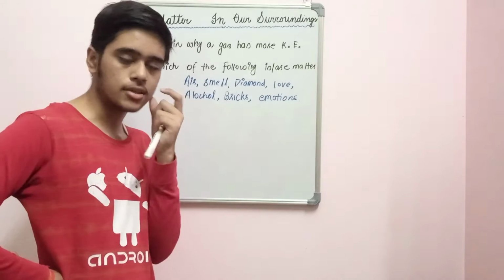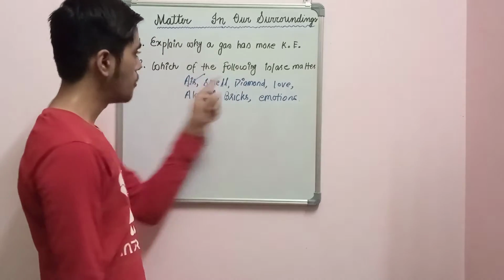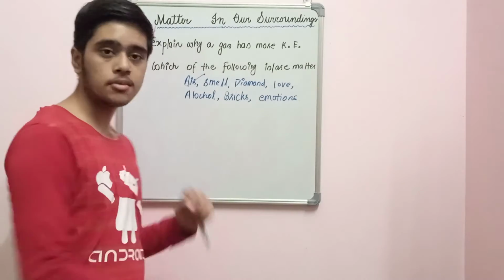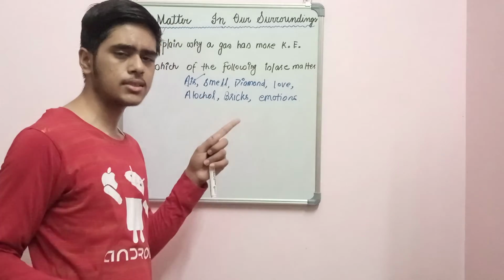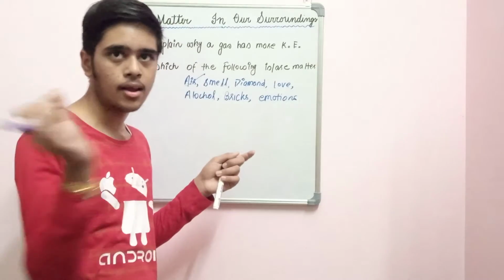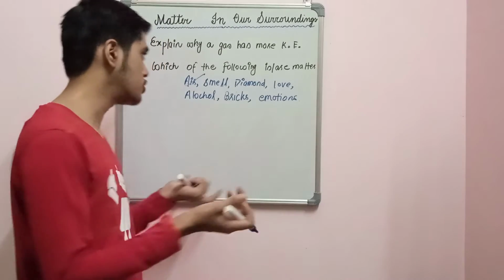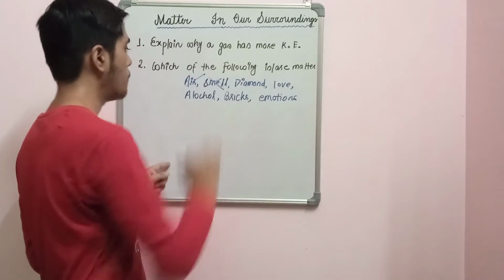So yes, air is matter. Smell. Tell me one thing, does smell have mass? No, smell doesn't have mass. Does it occupy space? Somewhere we can say that smell actually occupies space, but it does not have mass. So it does not satisfy the condition of matter, that is why it is not matter.